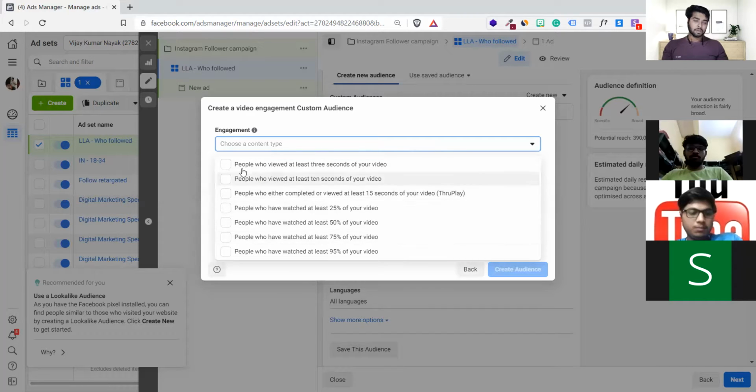First you have to choose this. See, there are options: people who viewed at least 3 seconds of the video, people who viewed 10 seconds, people who have watched 25 seconds, 50%, 75%. What do you think? Which option would be really good for conversion? 50% or 75%. Those who watch more than 50% of my videos are more likely to interact with my brand, correct? Yes. You getting it, guys? All clear? Yes.